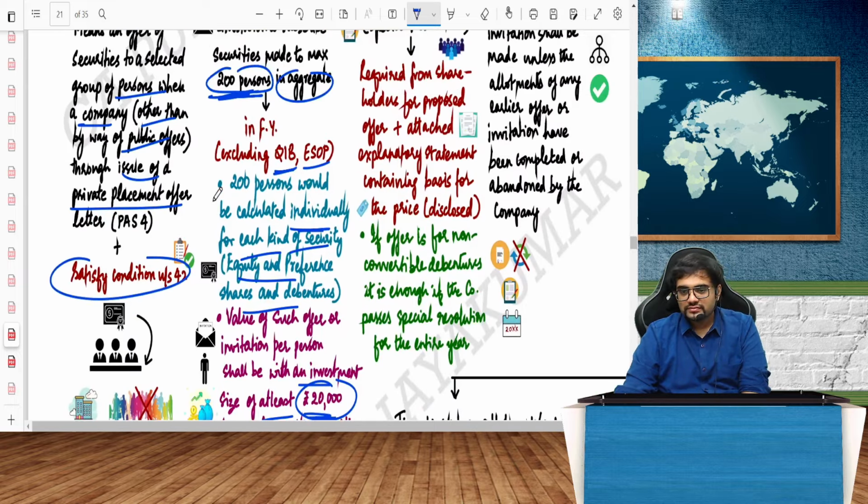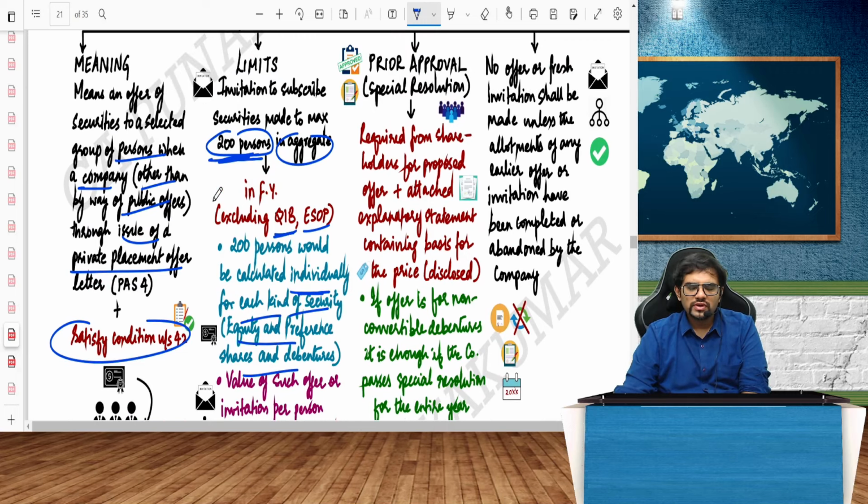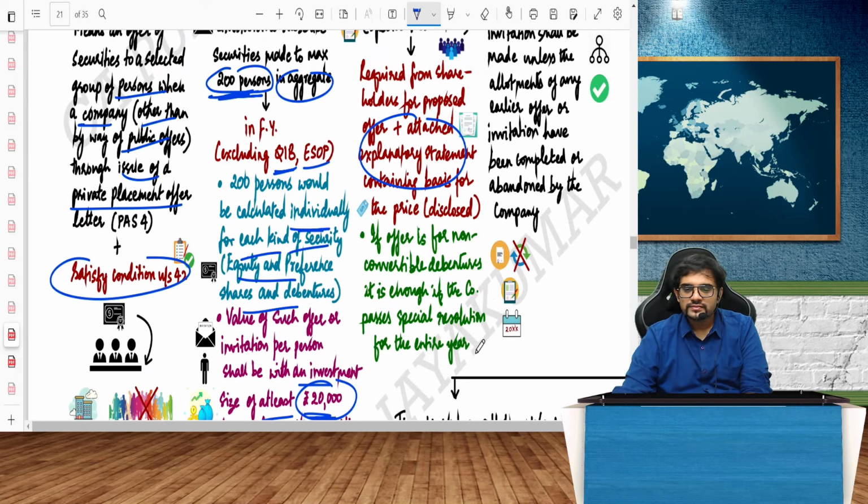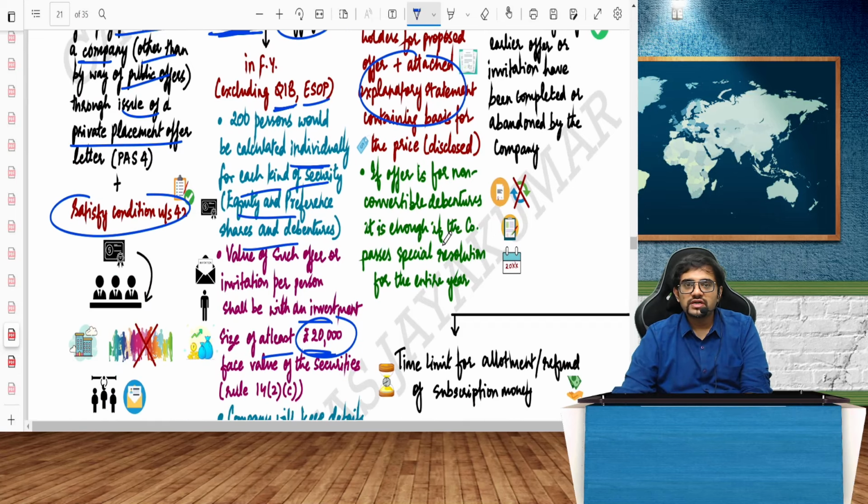Next. Prior approval: you need a special resolution from shareholders for the proposed offer to make a private placement, and you should give an explanatory statement. Why an explanatory statement? Explaining all the details as to why you are issuing shares by private placement. If the offer is for non-convertible debentures, it is enough if the company passes a special resolution for the entire year. So if it is NCD, then a special resolution for the entire year is enough.